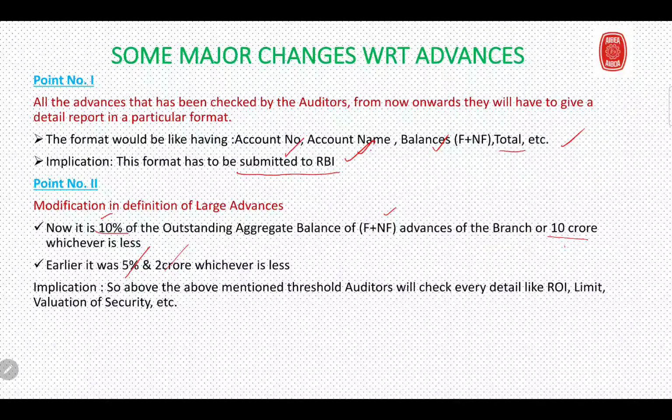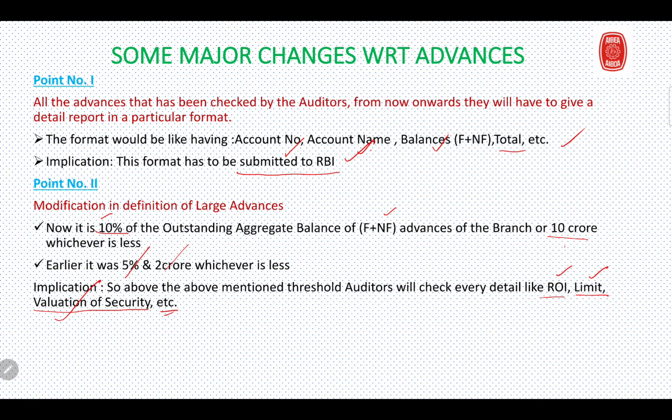Now, since this has been changed, what is the implication of this? The implication is that above the mentioned threshold, auditors will check every detail like rate of interest, limit sanction, and valuation of security, etc. So what is our job with respect to this? Our job is that, with this modification in the definition of large advances, we need to check prior to audit the rate of interest, the limit sanction, the valuation of security, and these kinds of details. So be prepared with this.